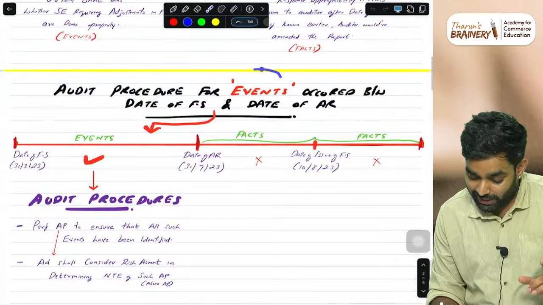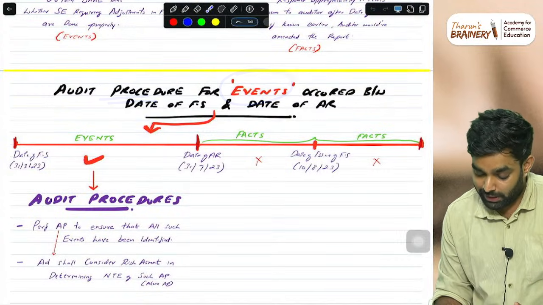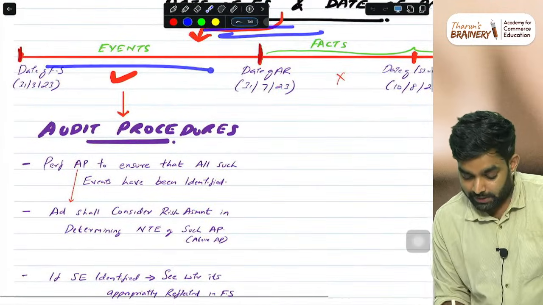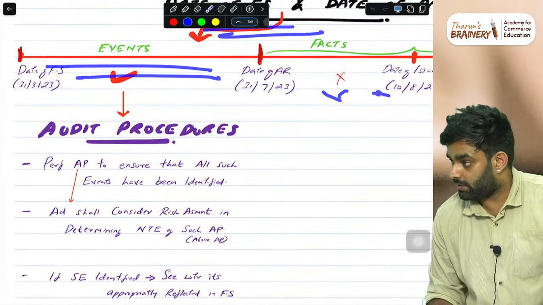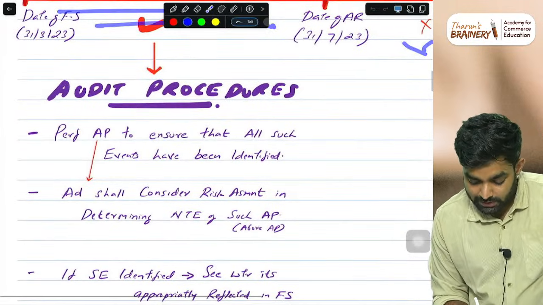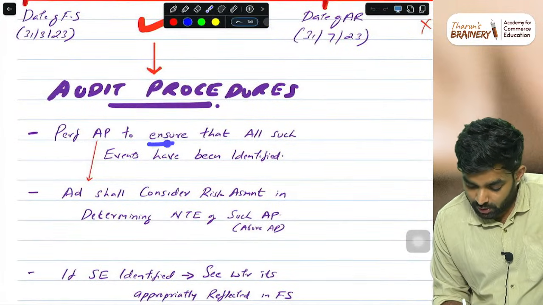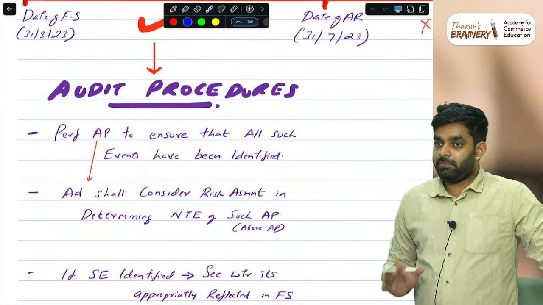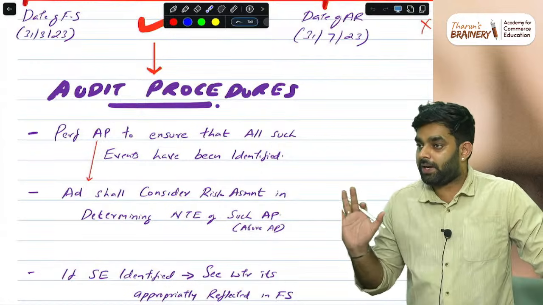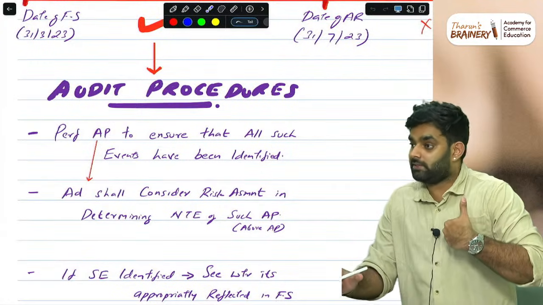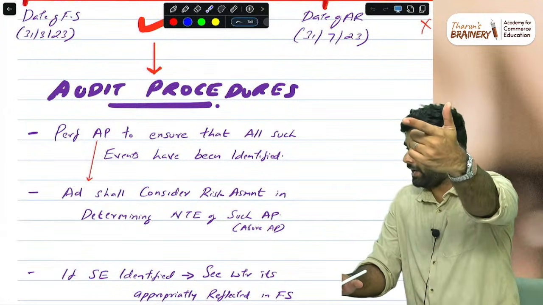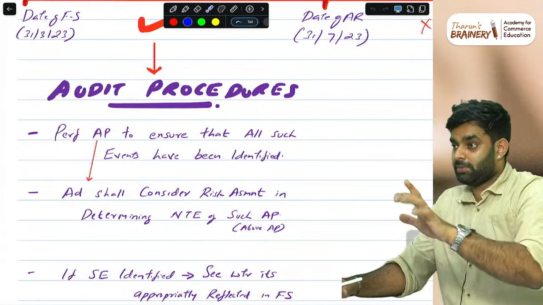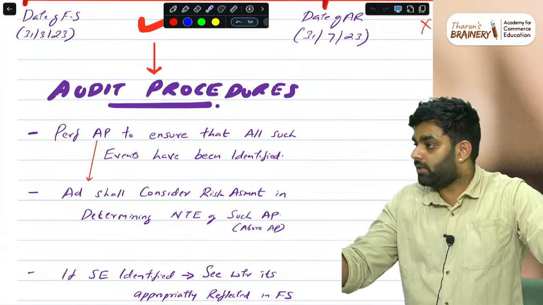So now we are talking about audit procedure for events occurred between the date of financial statements and the date of audit report. Audit procedure for this period, not about facts, only about events. Audit procedure means performing audit procedures to ensure that all such events have been identified. Make sure all the events that happened after 31st March are identified, not by us but by the management. We need to make sure management has identified that. So when a question comes, because nowadays, today I will show you one question on 560.